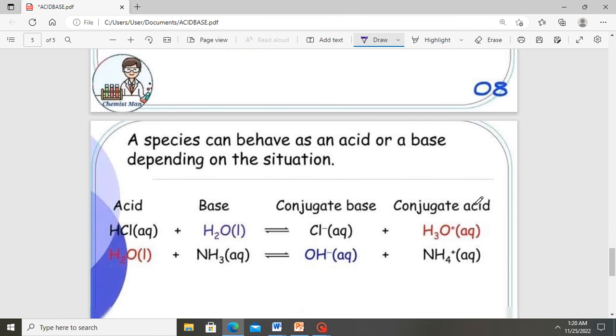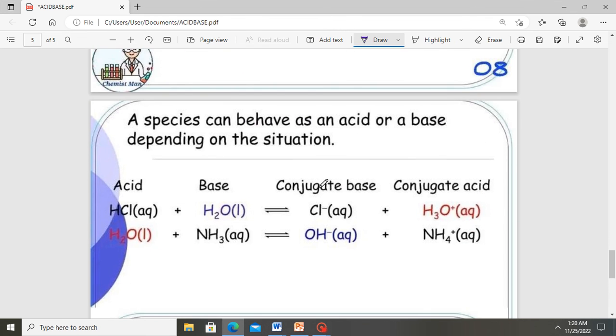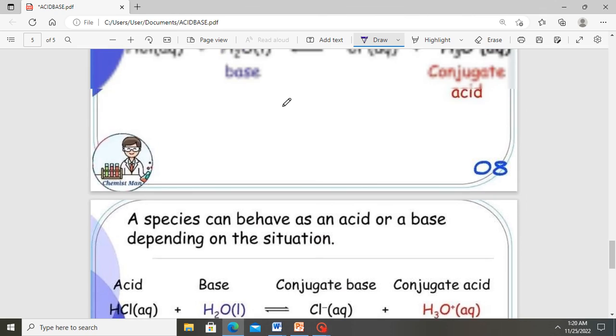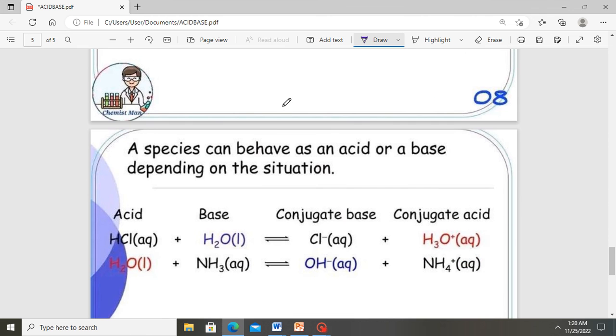Let's look at some typical chemical reactions. A species can behave as an acid or a base depending on the situation, as we define here. So depending on the environment of the compound, it can behave as both an acid or a base. Let's take this example in which water acts as different compounds in the two reactions.